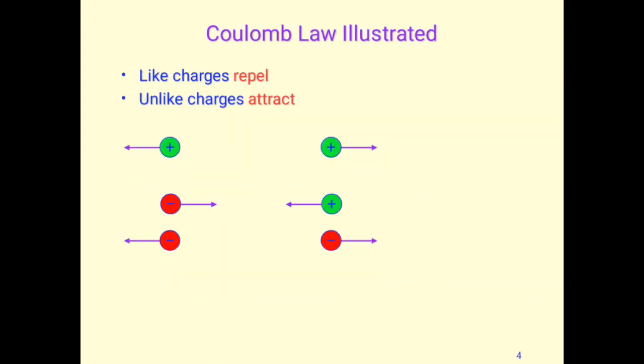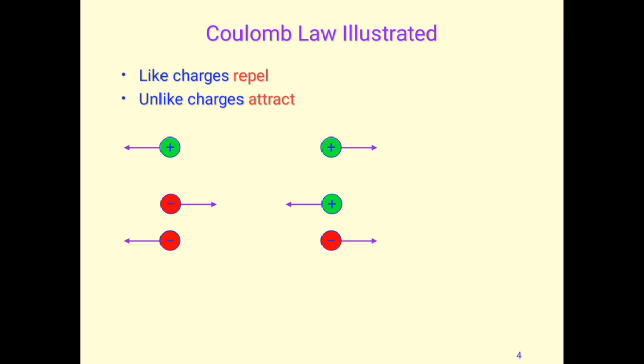Here I will define Coulomb's law. As we know from the basic fundamental definition, like charges repel each other and opposite charges attract each other. Here the green circles are positive charges and the red circle is a negative charge.